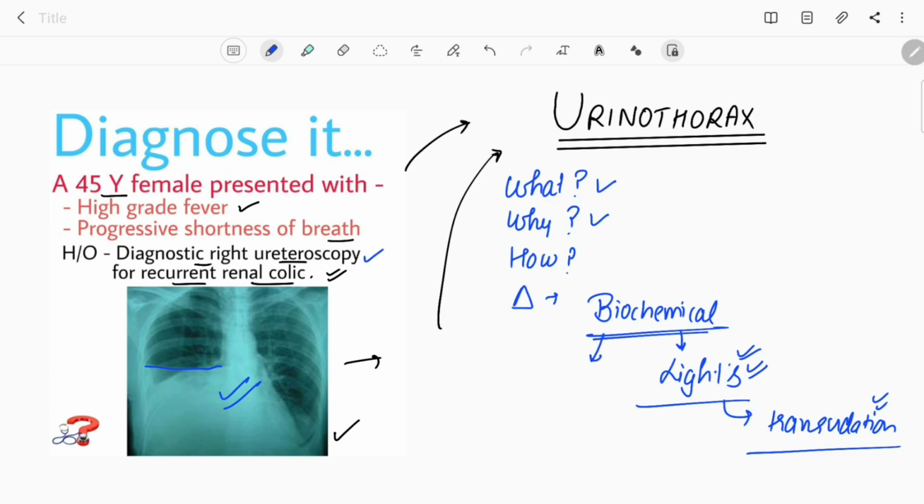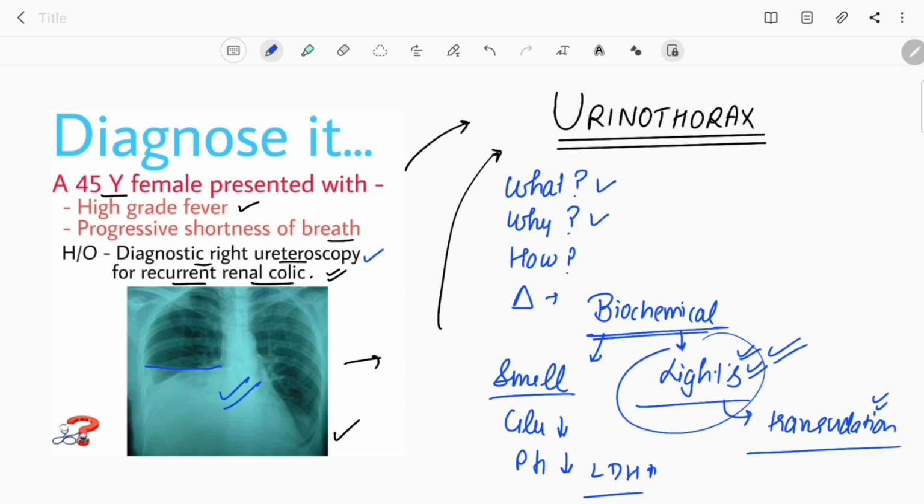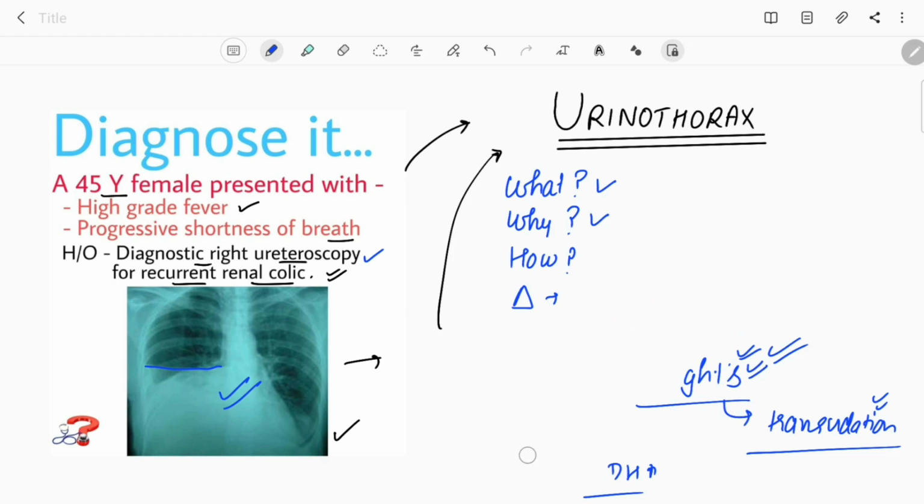Other findings that you can see in the biochemical investigation of this fluid: by the smell alone you can clearly say that it is a urine-like smell. Next, the glucose is low and the pH is also low. The LDH levels are usually elevated and the protein concentration is low, which you can say by Light's criteria also. These are the biochemical findings that you can see in the fluid in urinothorax. So this was about the diagnosis part of urinothorax.